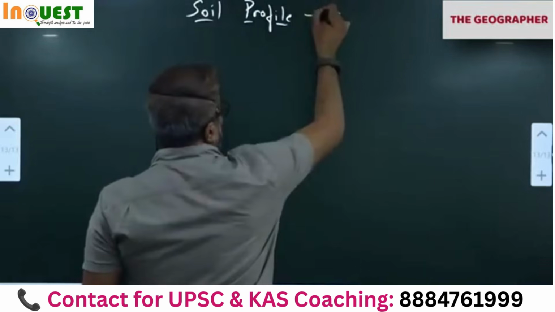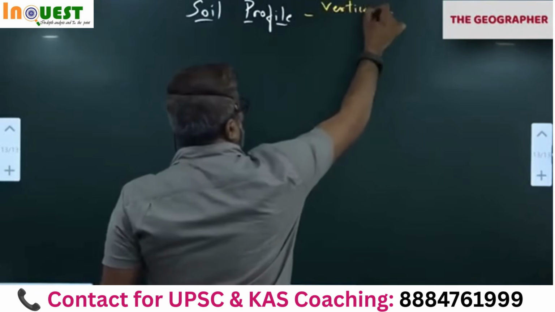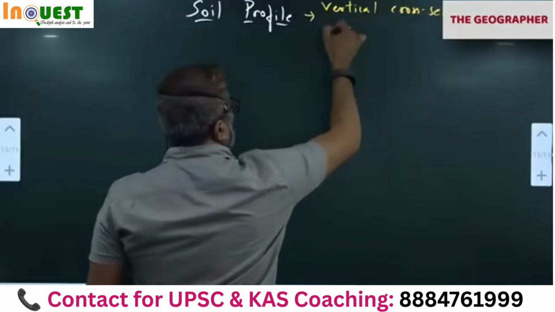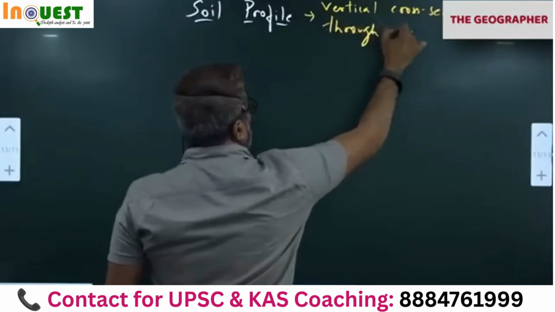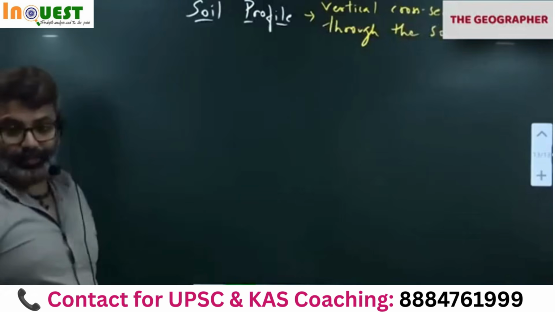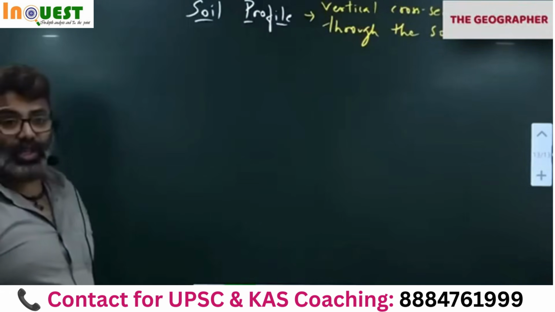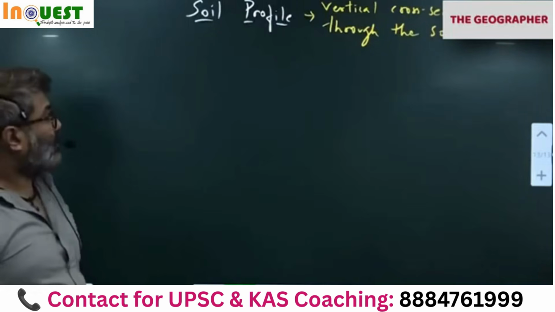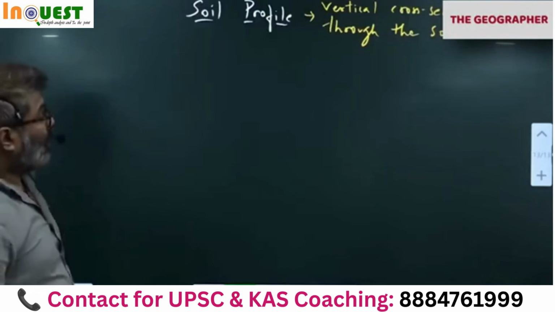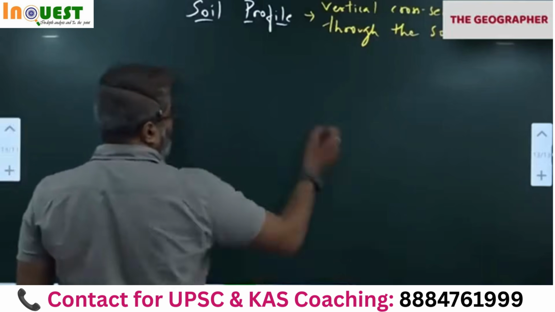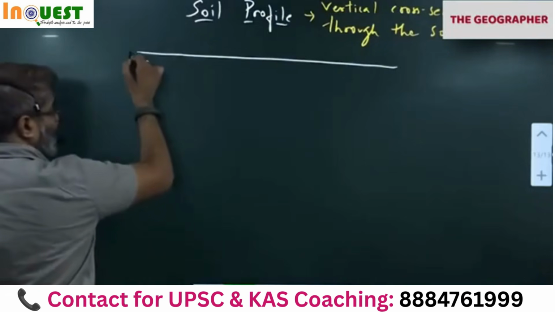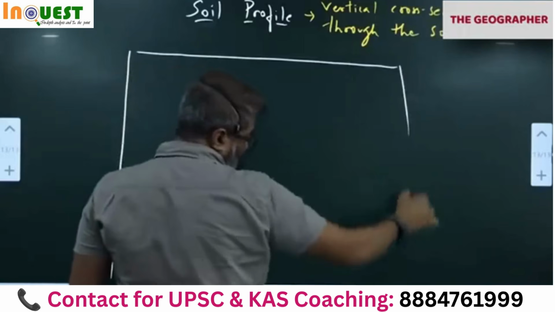Please write. Vertical cross section through the soil is called as soil profile. Don't write anything, please wait. Okay, cross section through the soil is called as soil profile. Please don't write anything, wait for me to complete the diagram, because you will know how much space you need. We have to draw one big box like this diagram.